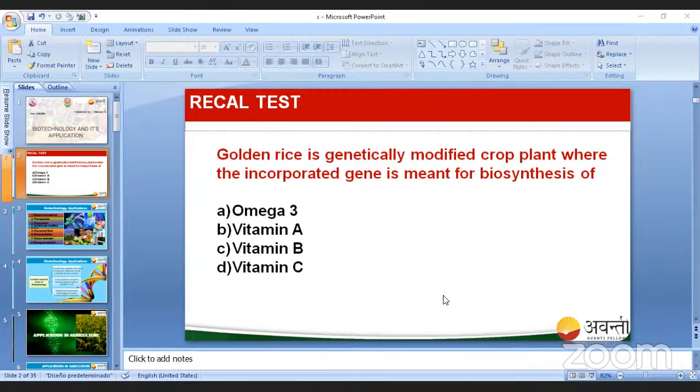I am changing the slide now. One minute. My screen is not moving. Students, can you tell me, is my screen not moving?